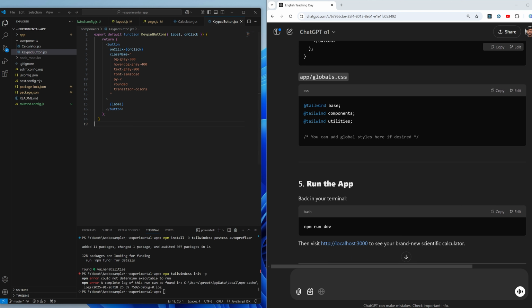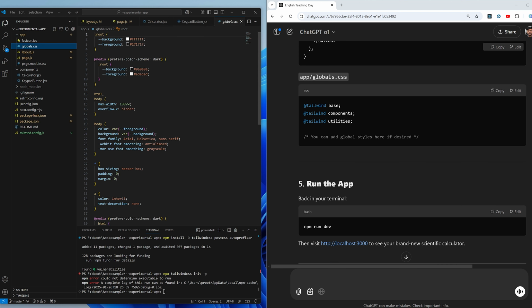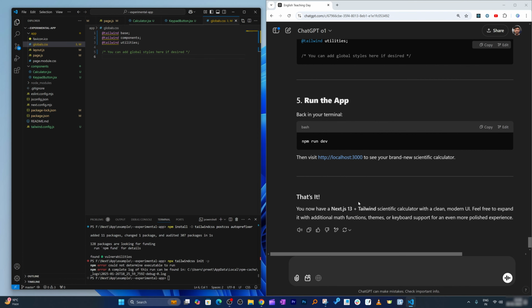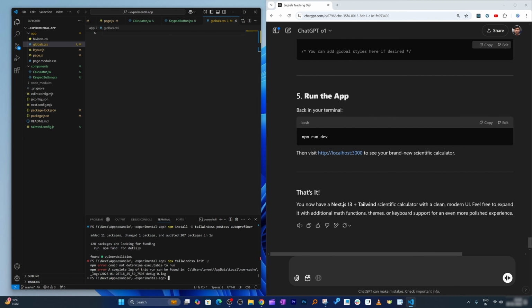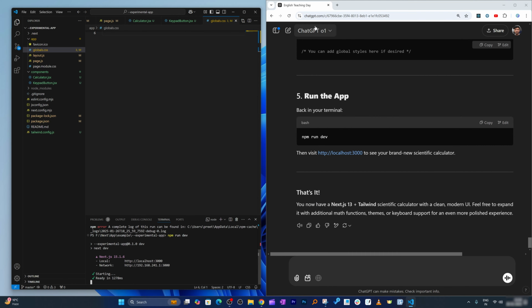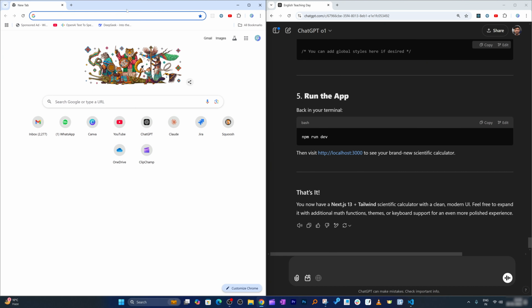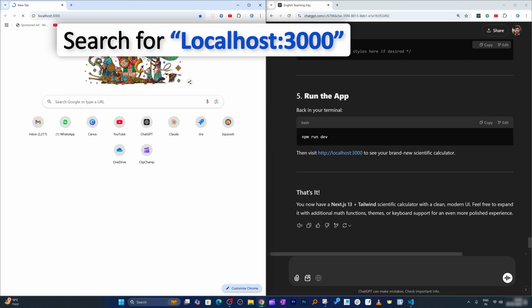Then here we have got this global CSS, and here I'm gonna copy this Tailwind, and let's run the app. So it was a really easy and simple app in case of ChatGPT O1, and let me run it.